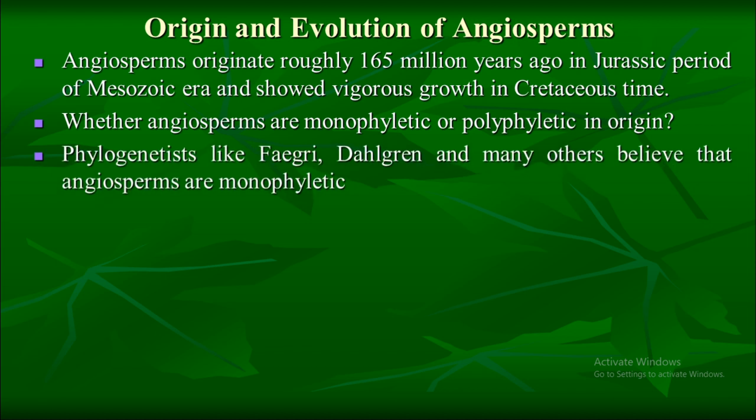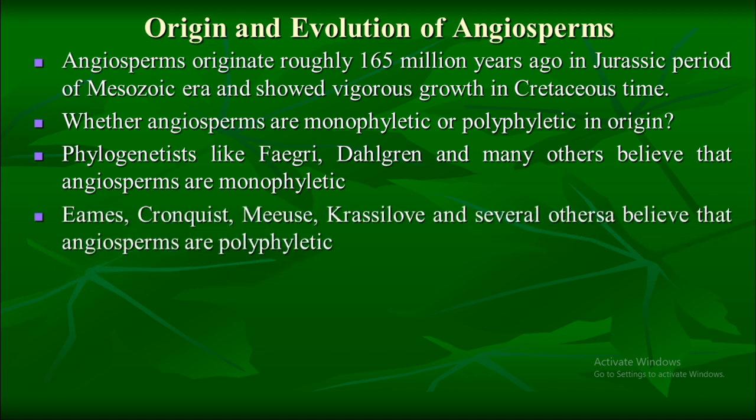Many phylogeneticists like Fagerlind, Dahlgren, and a number of others believe that angiosperms are monophyletic in origin, that is, they have originated from a single ancestor at the same time in the past. They believe so because present-day angiosperms show remarkable consistency in their characters, like uniform staminal structure, unique endothecial layer of anther wall, double fertilization, formation of triploid endosperm, presence of vessels in xylem, and sieve tubes in phloem.